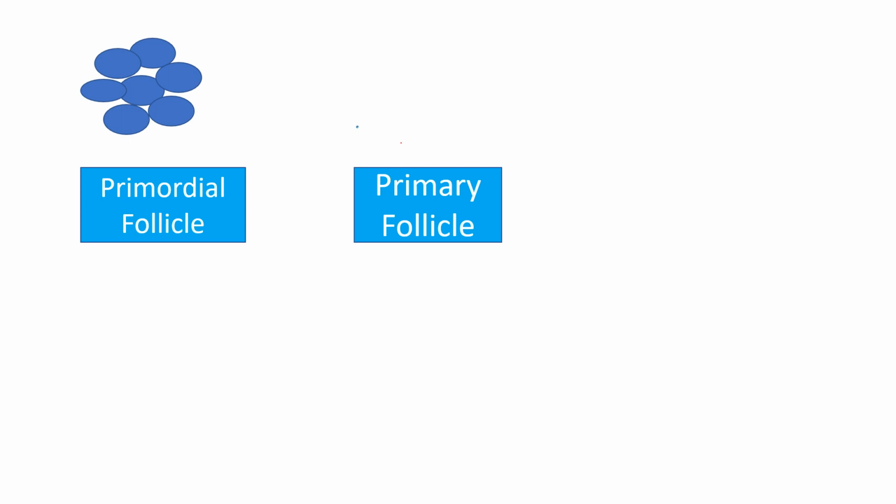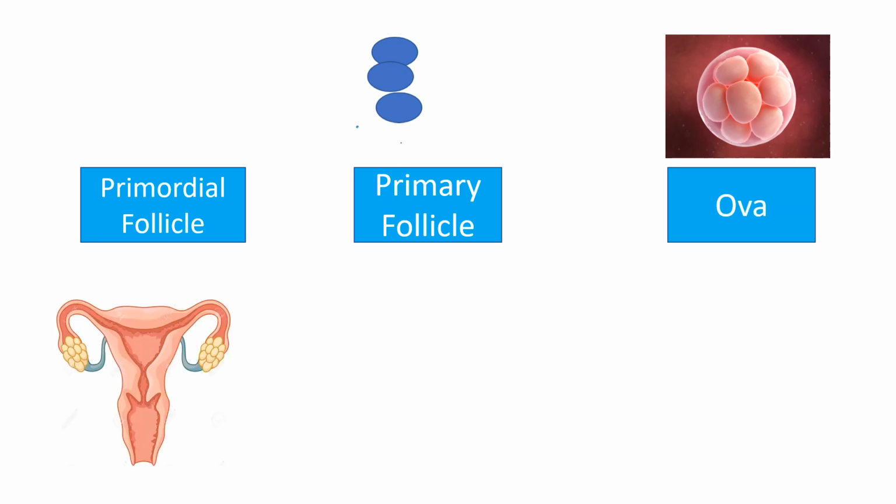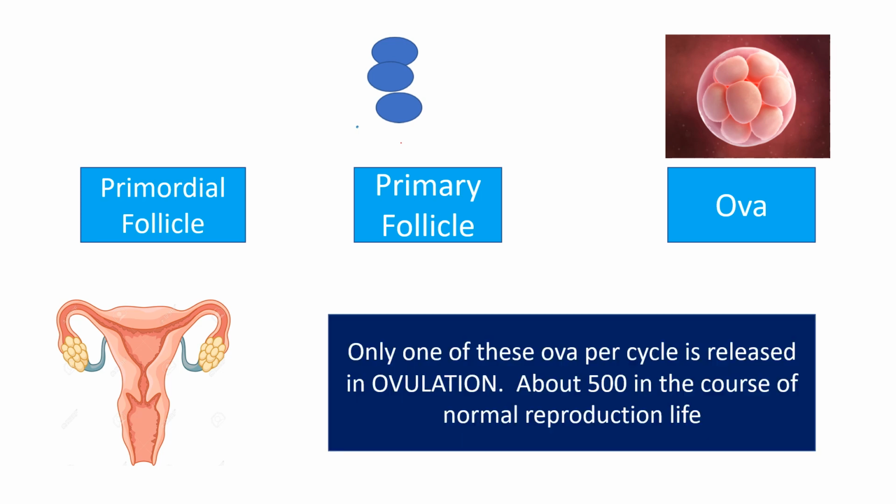We know that from the primordial follicle, a few of them will enter into the maturation process and form the primary follicle, and some of them will undergo regression by the process of apoptosis. So this is the ovary containing follicles at different stages of maturation.